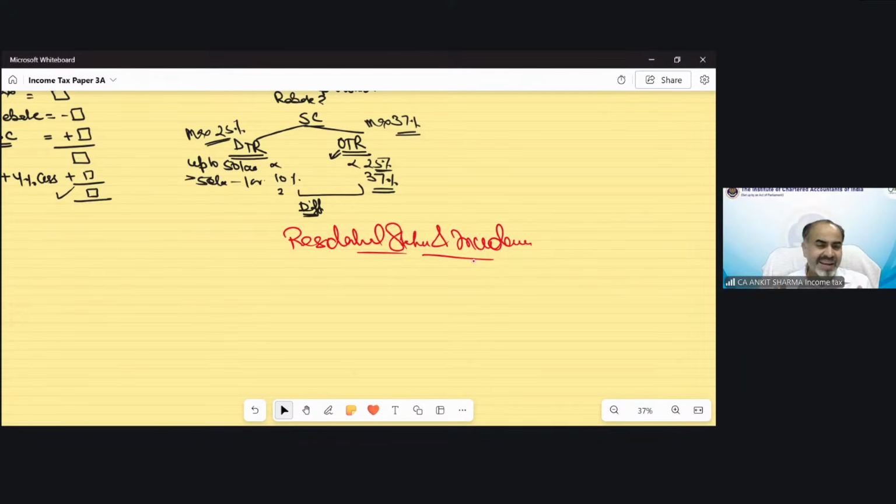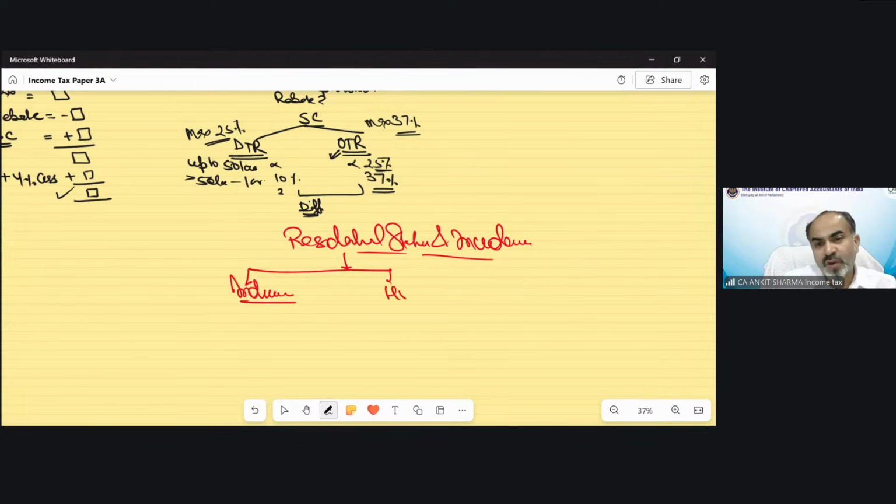Whether any income is going to be taxed in India or not depends upon your residential status. It is very important to find out the residential status of an assessee to find out the taxability of income in our country. In this chapter, we have gone through the residential status provisions for individuals.